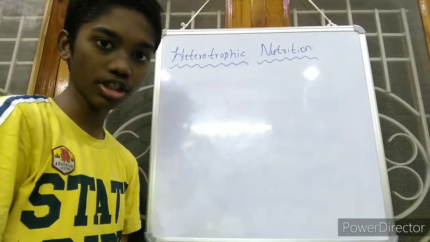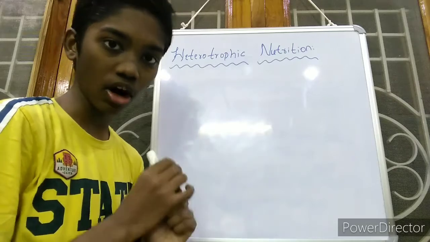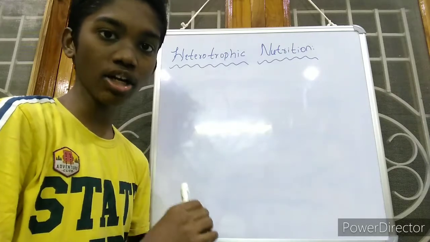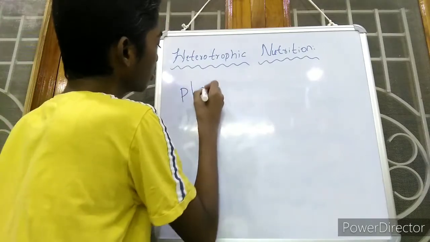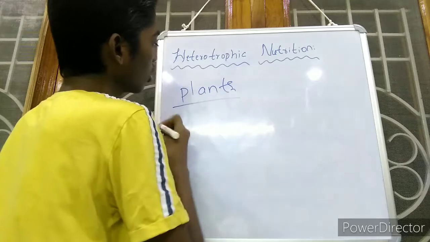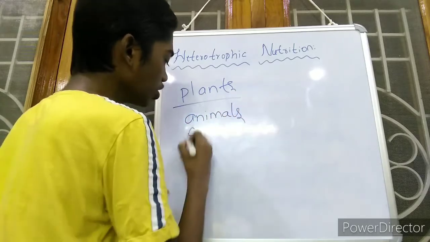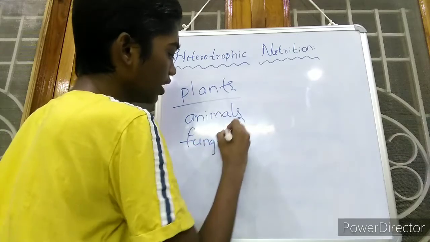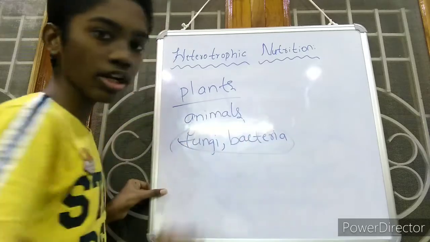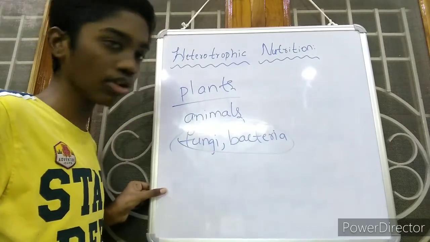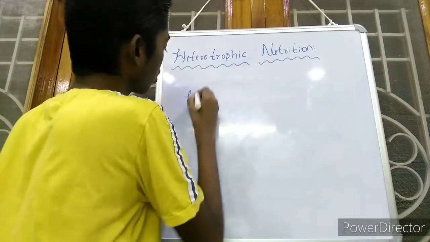Coming to heterotrophic nutrition. Heterotrophic nutrition is the mode of nutrition in which the organism cannot prepare its own food and depends on another organism for food, mainly on plants. Most animals are heterotrophic, and the majority of fungi and bacteria are also heterotrophic.